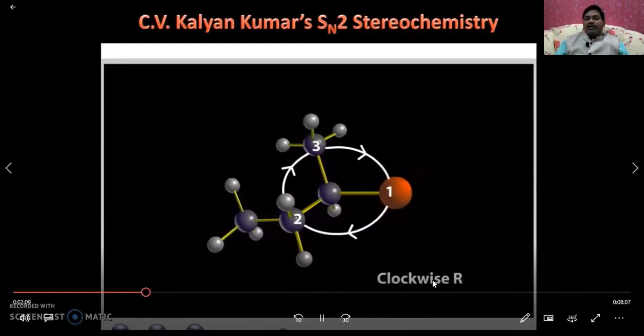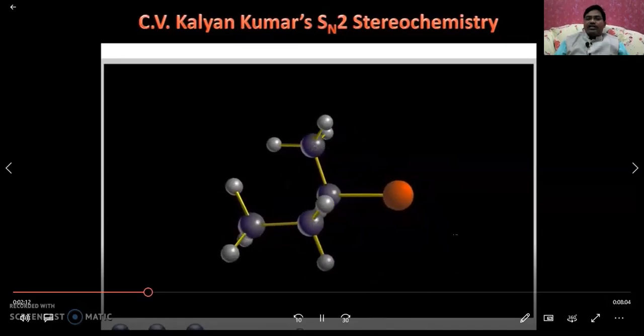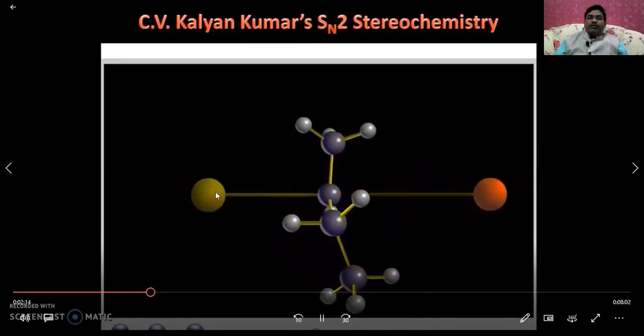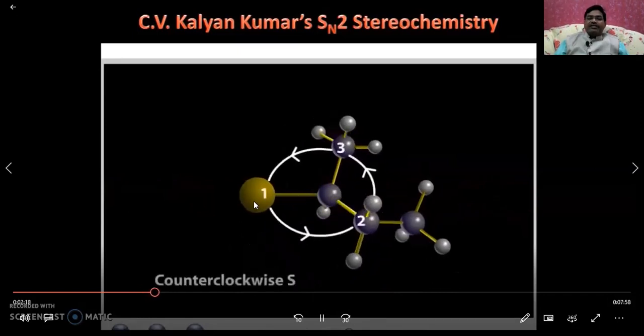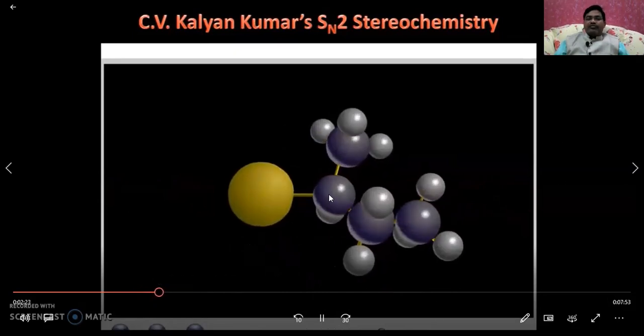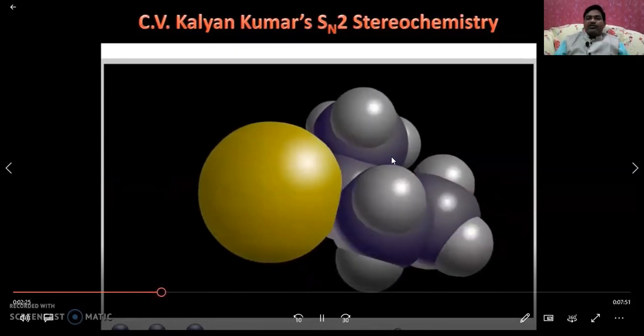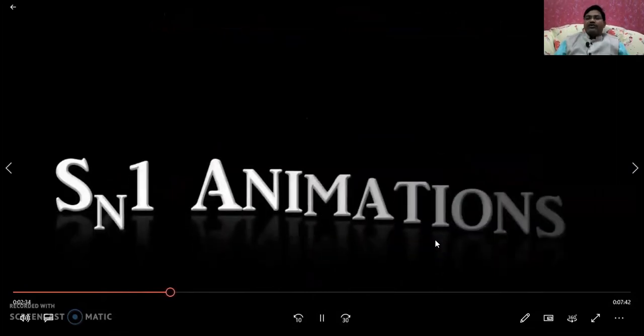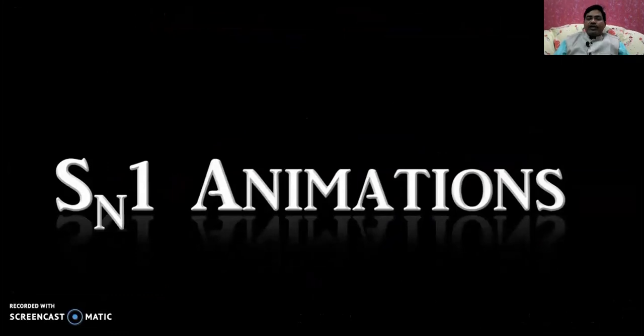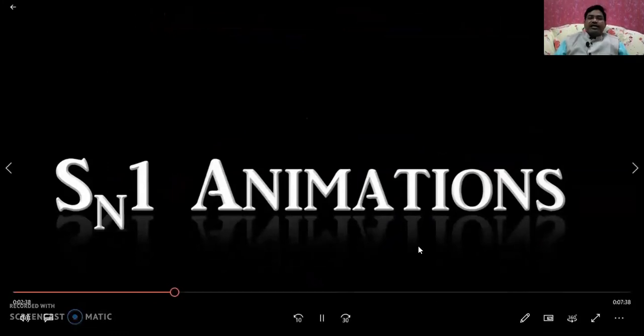You can see this is the first, right side, that's why we say clockwise configuration. The entering group and the leaving group are both present in the transition state, and the entering group is quite opposite to the leaving group. That's why its configuration is quite opposite to the reacting molecule. This is S configuration. Therefore, inversion of the configuration takes place in the case of SN2. Now let us see the SN1 animation.